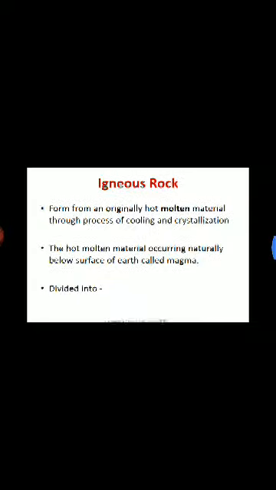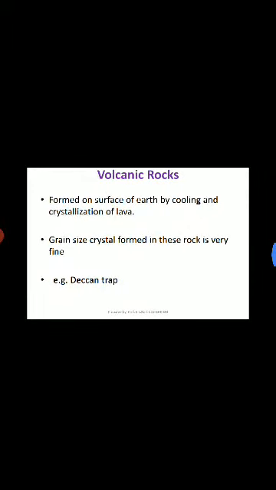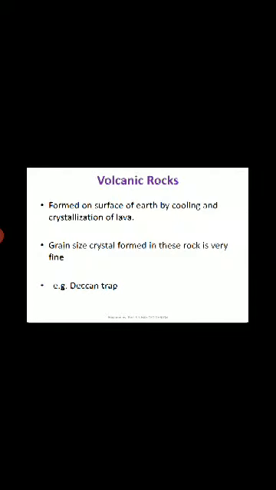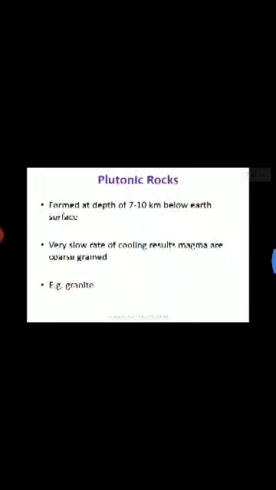First, volcanic rock, second, plutonic rock and third, hypabasal rock. Let's see one by one. The first one is volcanic rock. It is formed on the surface of the earth by cooling and crystallization of lava. The grain size of crystals formed in this rock is very fine. For example, Deccan Trap. Generally in Maharashtra, basalt rock is formed, and the common rock is the Deccan Trap.